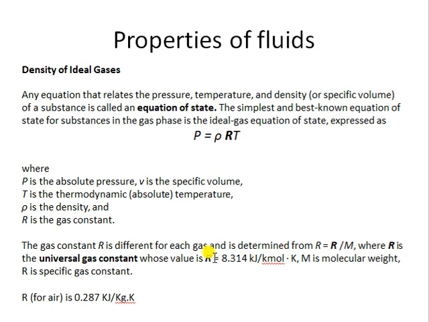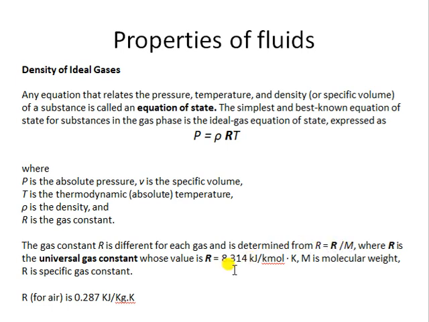Also, this is the universal gas constant, but for different gases like air, hydrogen, oxygen, the value of R may change. The formula for the specific gas constant is the universal gas constant divided by the molecular weight of the particular gas. Air has a molecular weight of approximately 29.3.